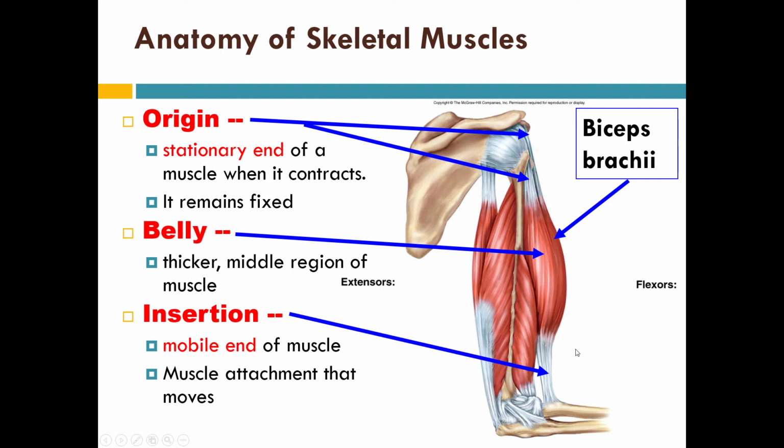Now, the anatomy of the skeletal muscle. Usually, a skeletal muscle has an origin from where the muscle starts. For example, the biceps brachii. It has a bulky body that is called the belly, and the muscle finishes in a particular area, and the finishing point is called the insertion. Usually, the origin is fixed and the insertion site is always mobile, because the line of pull is always working at the site of insertion.